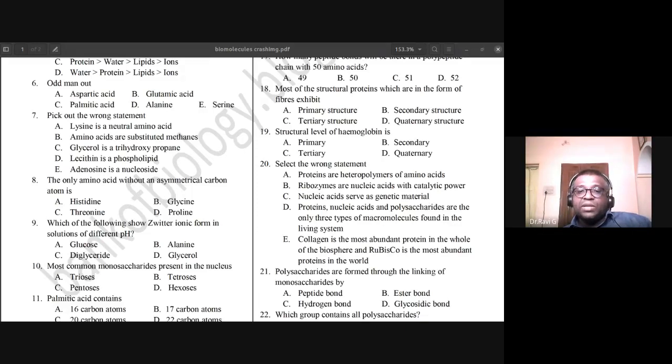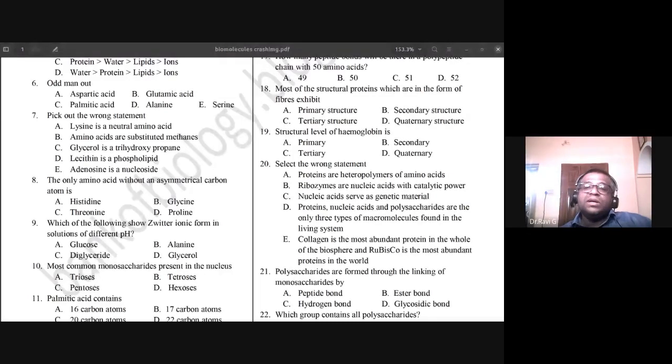I already know the answer. Anyone else? Yes, very true. E is the wrong answer. Why? Because collagen is the most abundant protein in the animal world, and Rubisco is the most abundant protein in the biosphere. That is the right answer. It should be. So, this is wrong. In the biosphere, the most abundant protein is Rubisco enzyme.